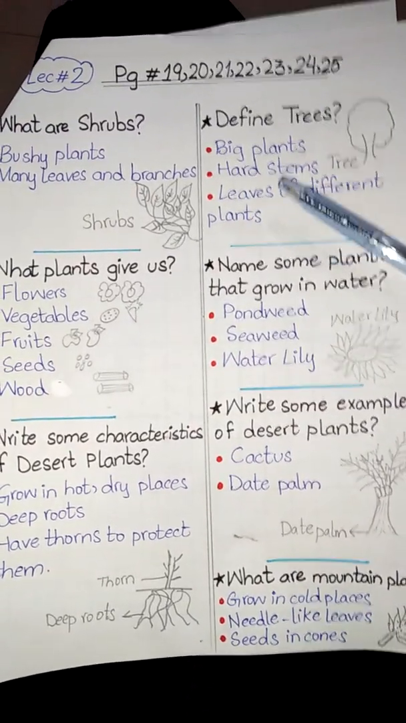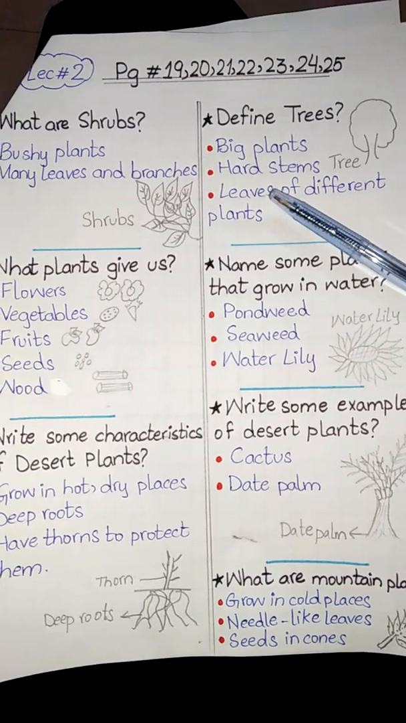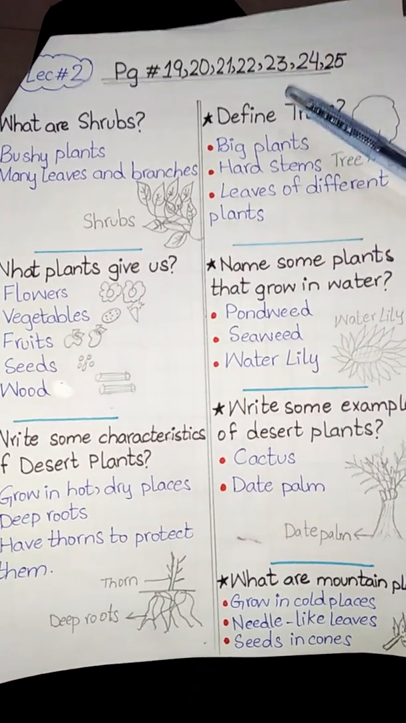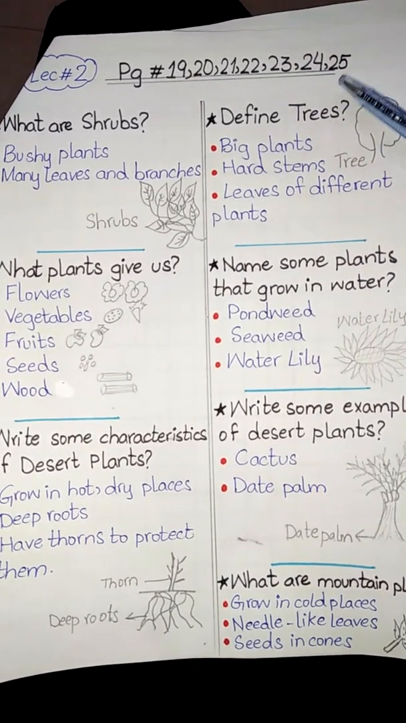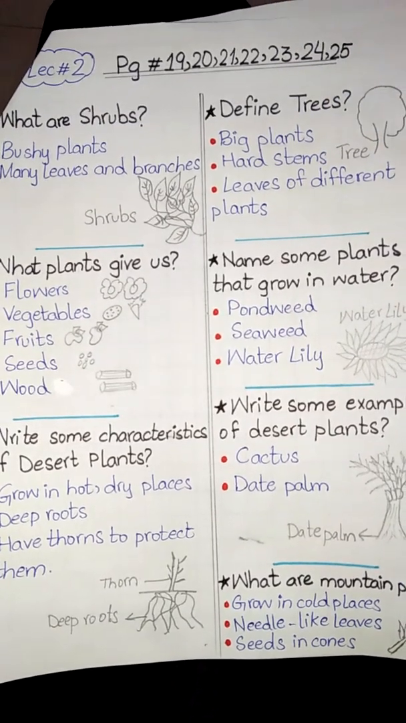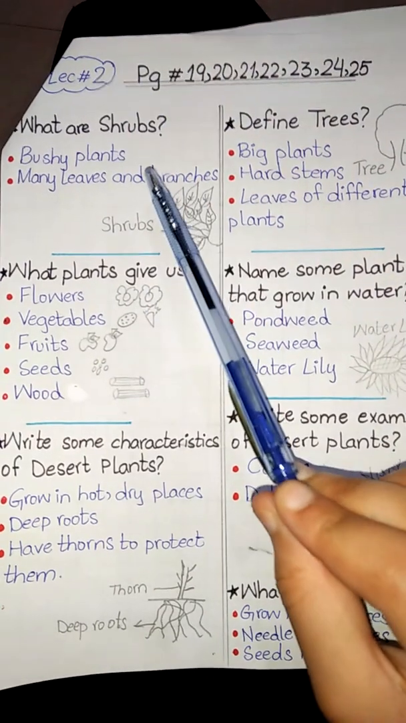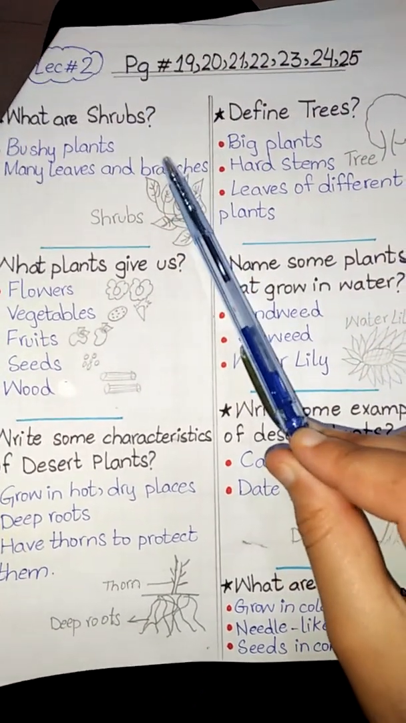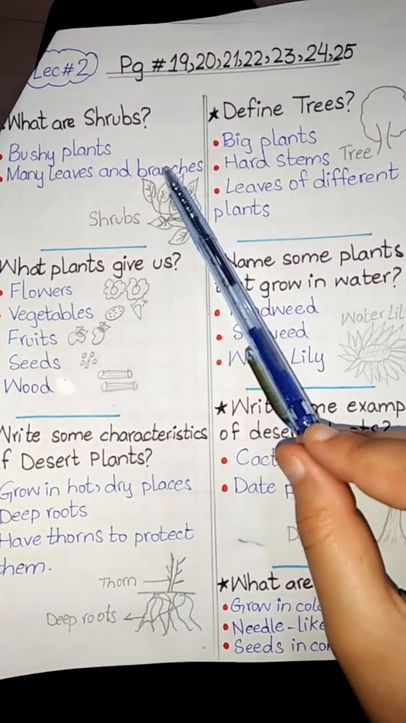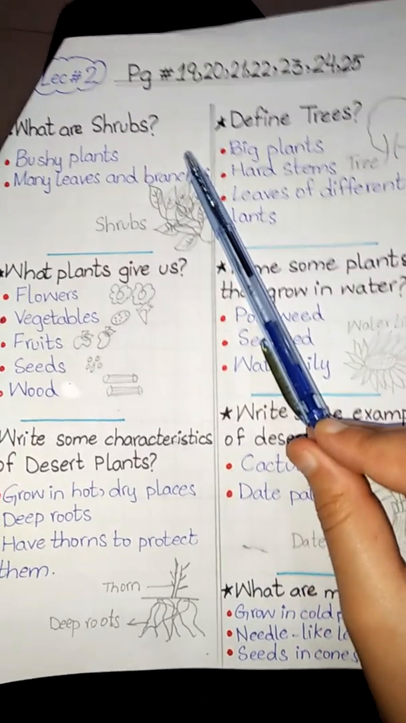Auzubillahiminash-shaytanir-rajim. Bismillahir-Rahmanir-Rahim. Today's class is lecture number 2, page number 19 to 25. I hope you completed the previous lecture and your work. The topic mentioned on this page is about shrubs.